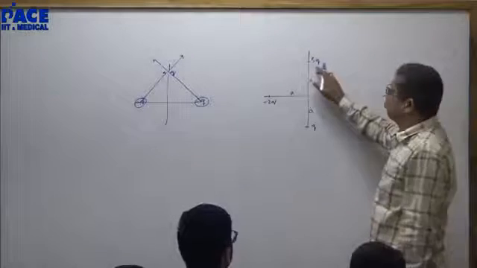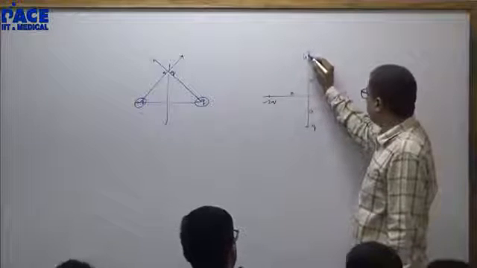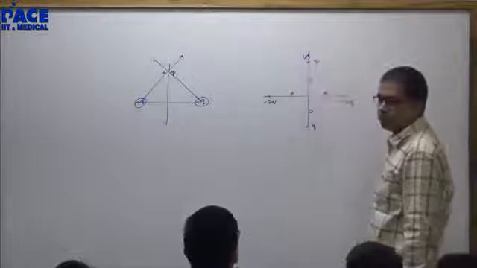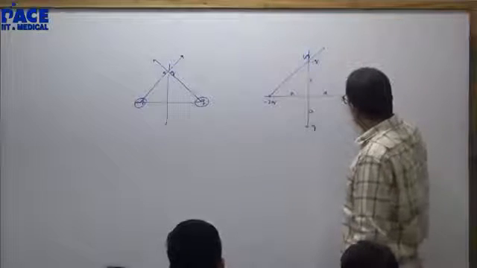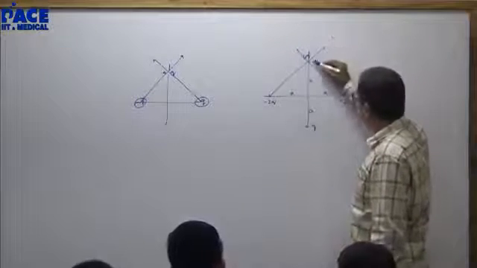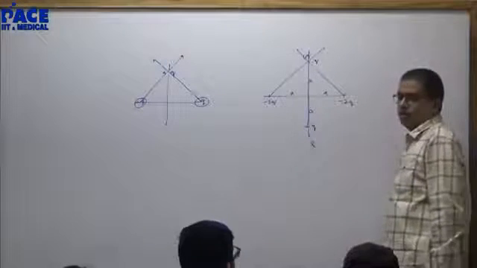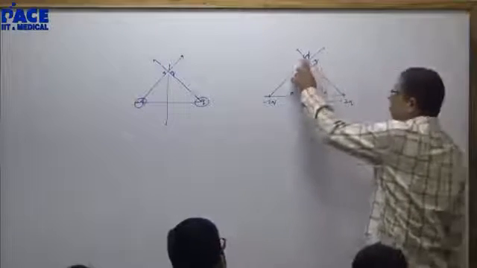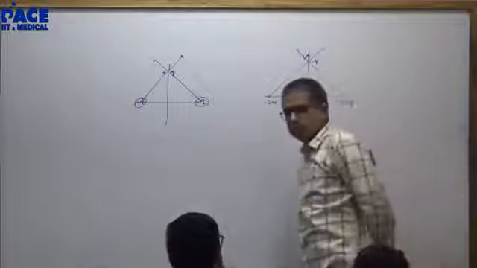Then 3q I will write as 4q and minus q. 2q will couple with this, 2q will couple with this. Minus q and q will couple with this. 3q can I write as 4 minus 1? Permitted.